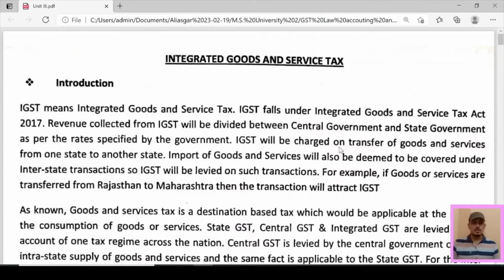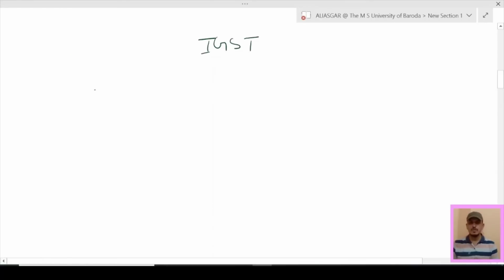Import of goods and services will be deemed to be covered under interstate transaction, so IGST will be levied on such transactions. For example, if goods or services are transferred from Rajasthan to Maharashtra, then the transaction will attract IGST.